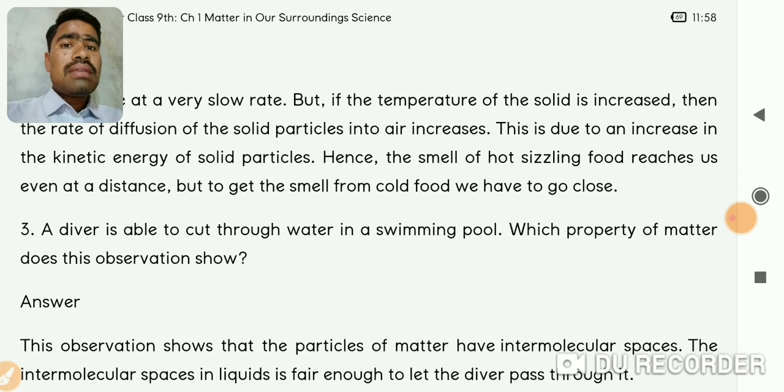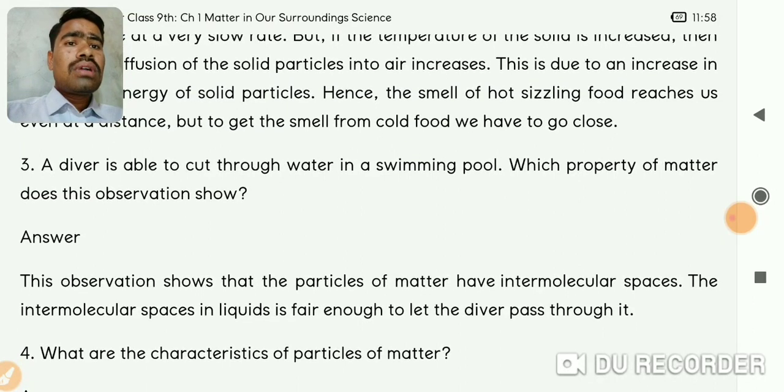The next question on the same page is: a diver is able to cut through the water in a swimming pool. Which property of matter does this observation show?